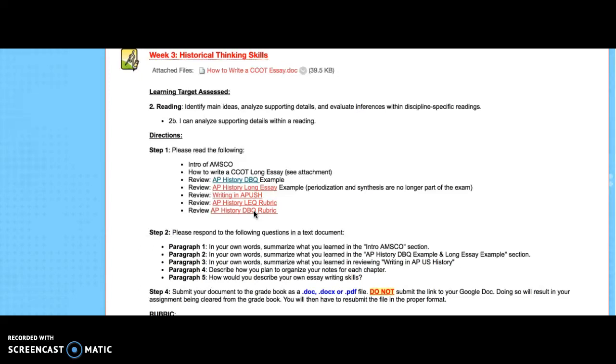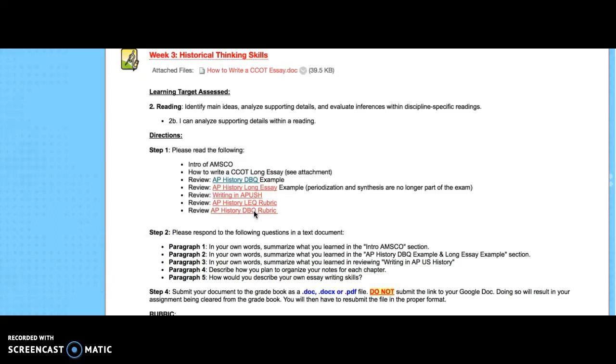Are you just going to use the reading guides I've provided? Are you going to make notes next to the outlines? How are you going to organize your notes? You could also, in paragraph 4, write how you're going to do your writing assignments here in APUS based off of what you learned from the rubrics.